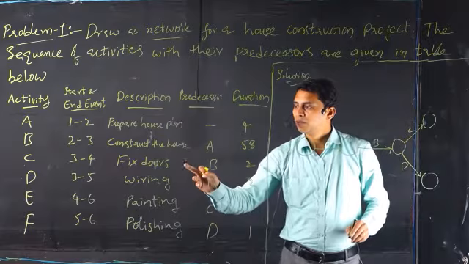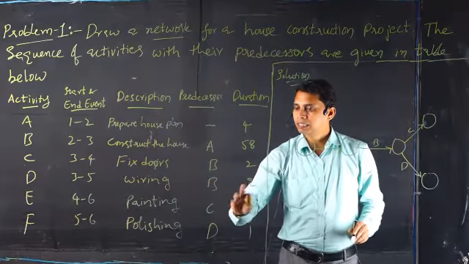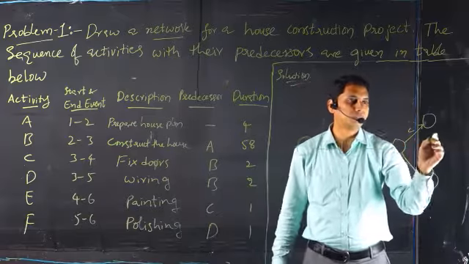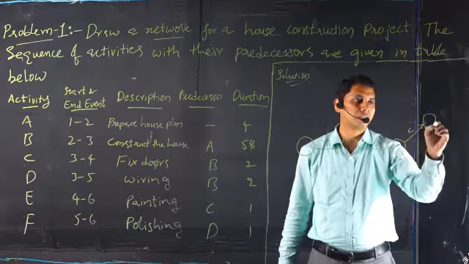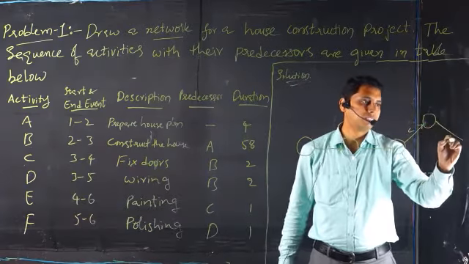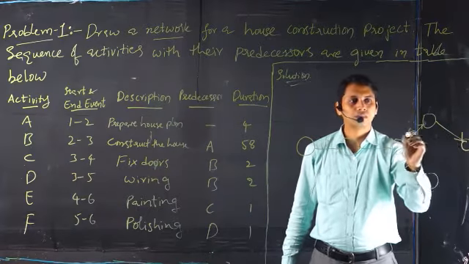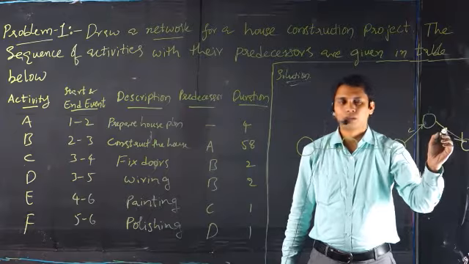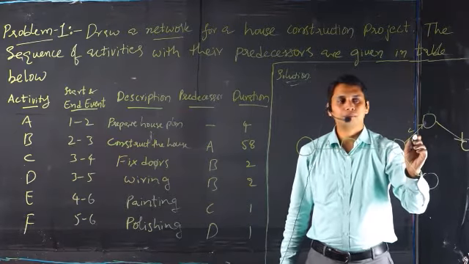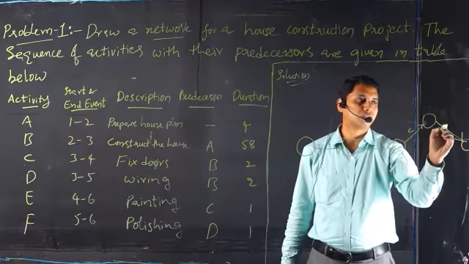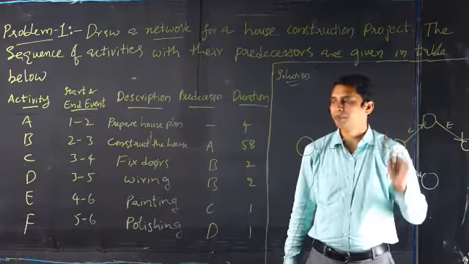And then for activity E, C is the predecessor. So for writing E, C must be the predecessor. There is a C activity here, so we should write activity E. For activity C, B is the predecessor, but for activity E, C is the predecessor.